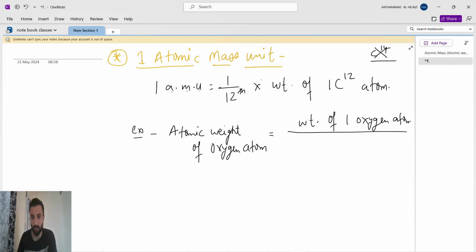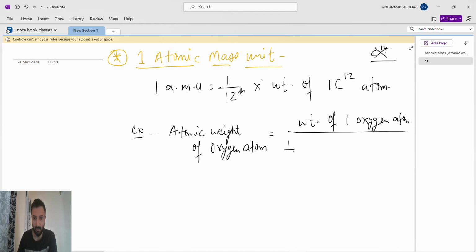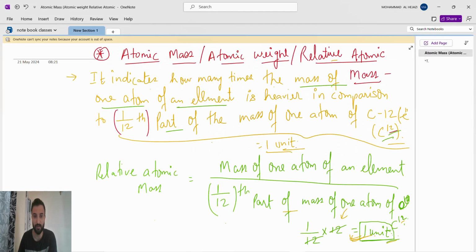We'll find the weight of 1 oxygen atom divided by 1/12th into the weight of 1 carbon-12 atom. See guys, all these things you have to write.